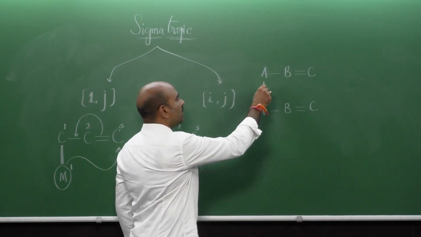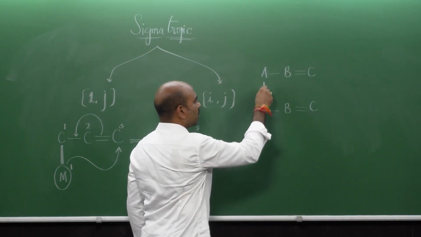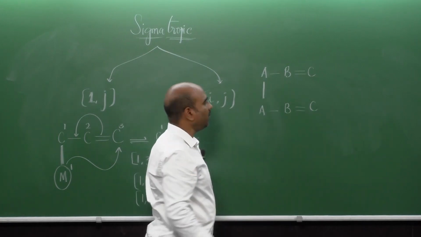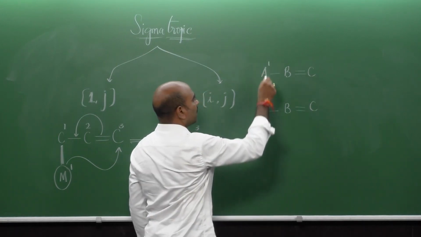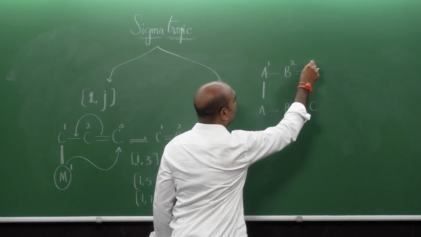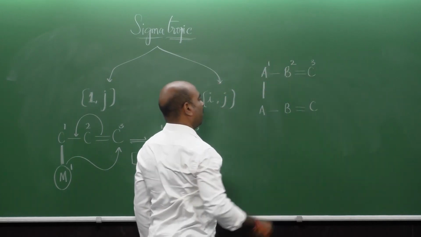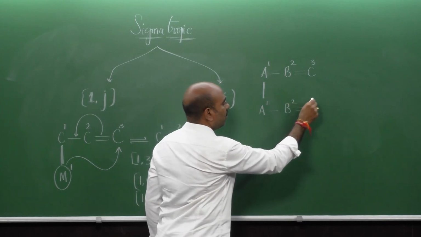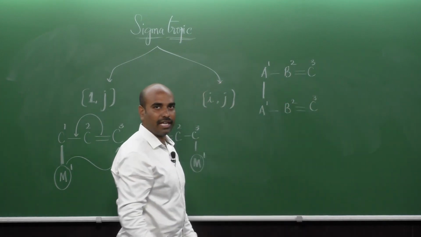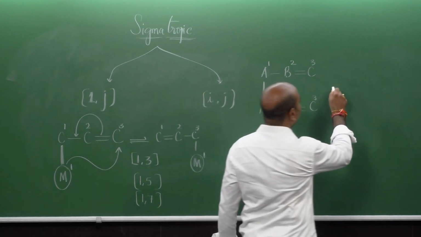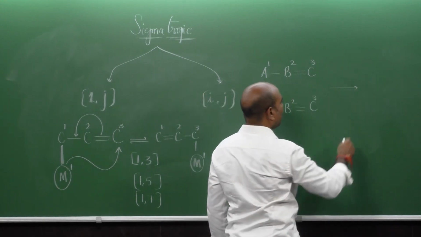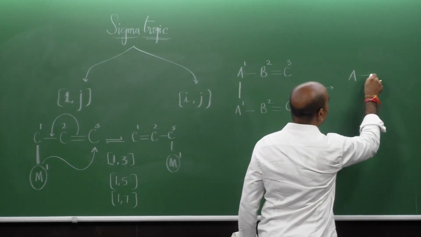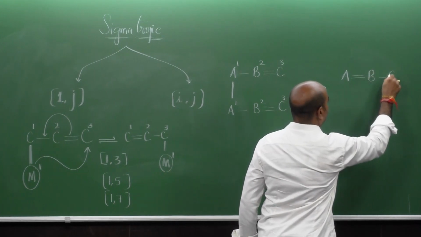So, the sigma bond which is migrating is this one. How should the numbering be? It should start from here, 1, 2, 3, on this end of the sigma bond. Similarly, it should start from here, 1, 2, 3, right. So, upon sigmatropic rearrangement, what you will get is this one.